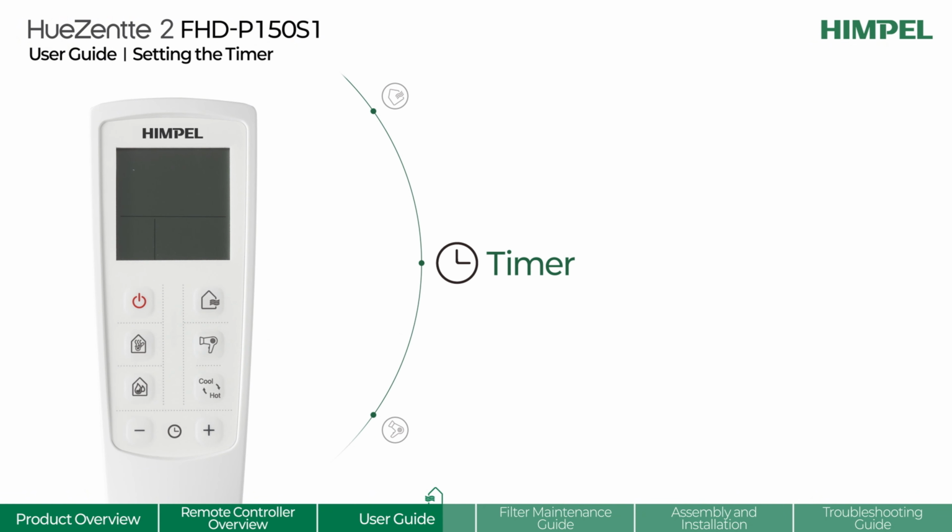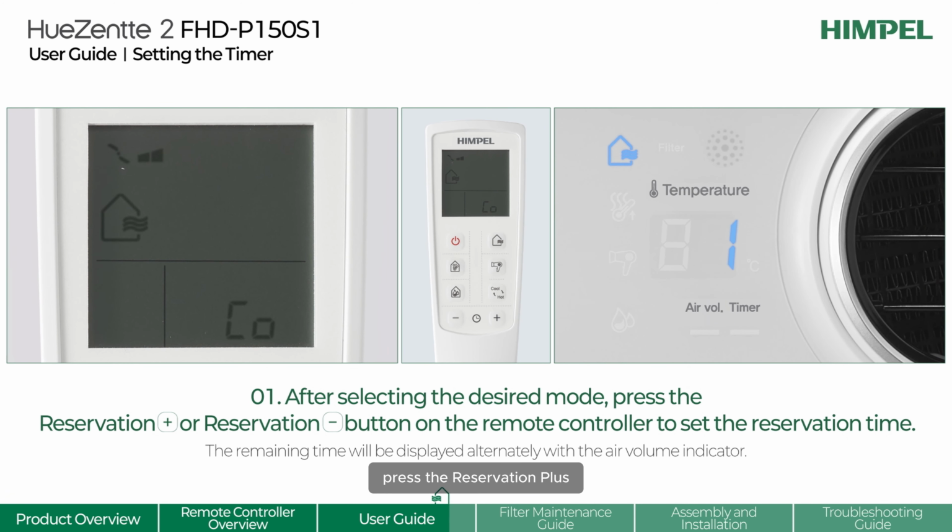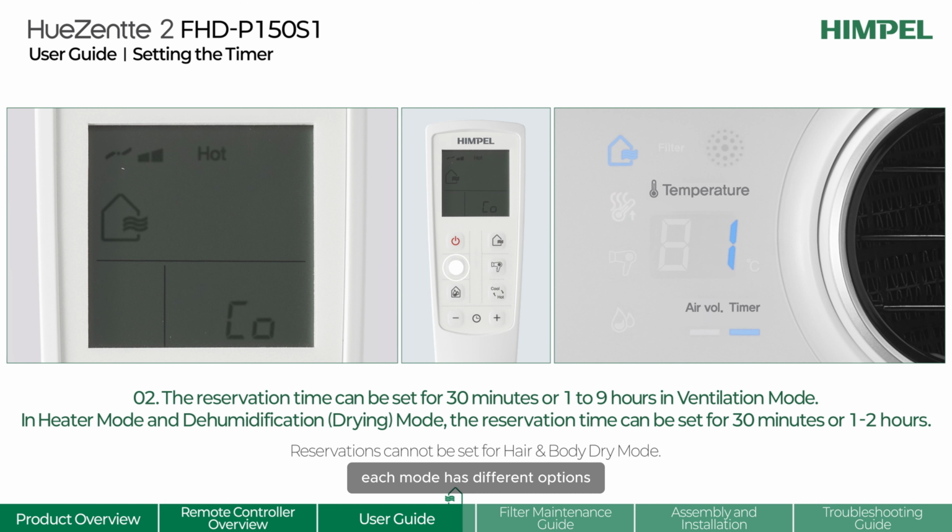Timer. After selecting the desired mode, press the Reservation Plus or Reservation Minus button to set the reservation time. Each mode has different options.